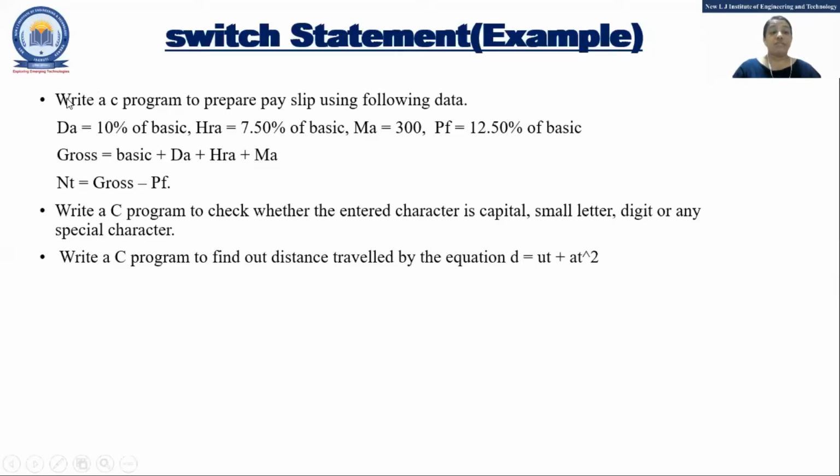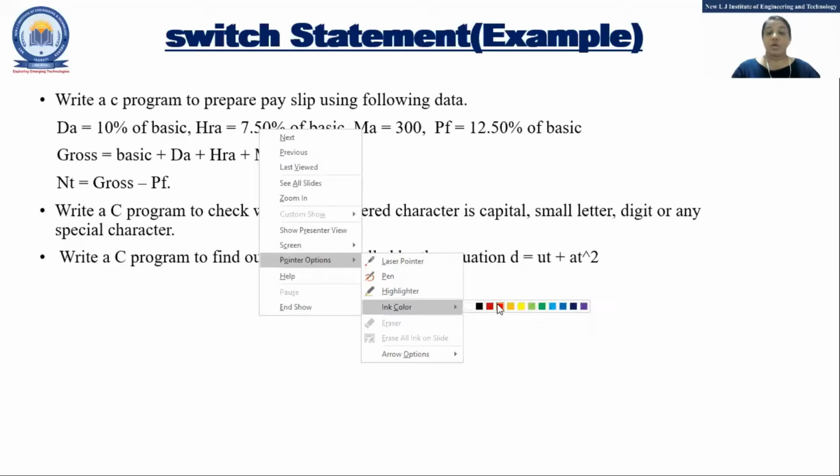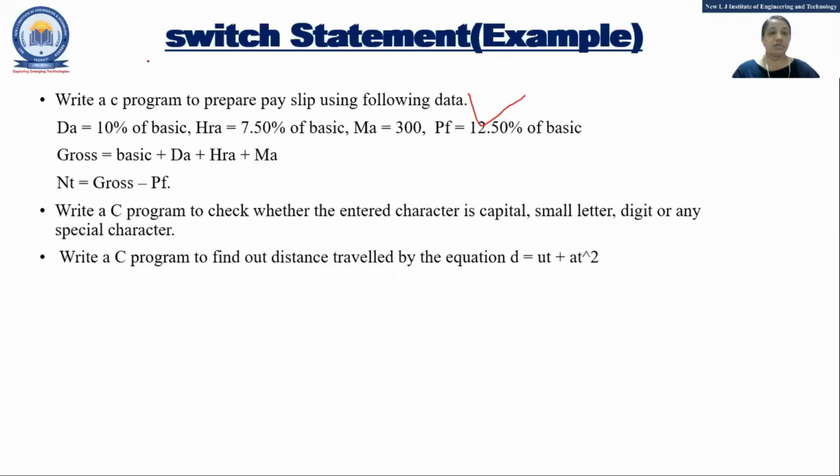Okay, write a C program. First, you can see: write a C program to prepare a pay slip. This was asked, right? Using the following data. So what happened? How will we do it? Here it is written. See, now the first step is to identify the input.